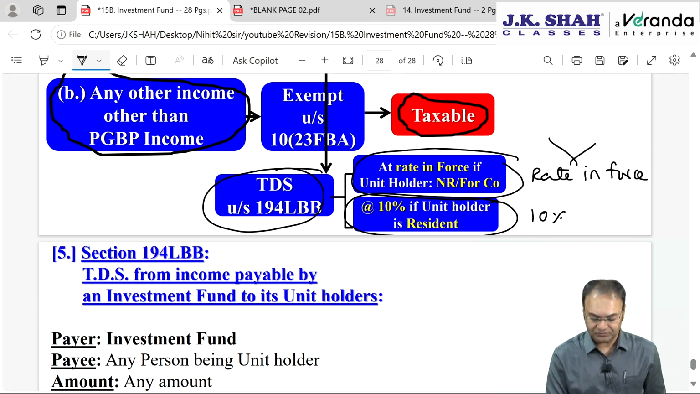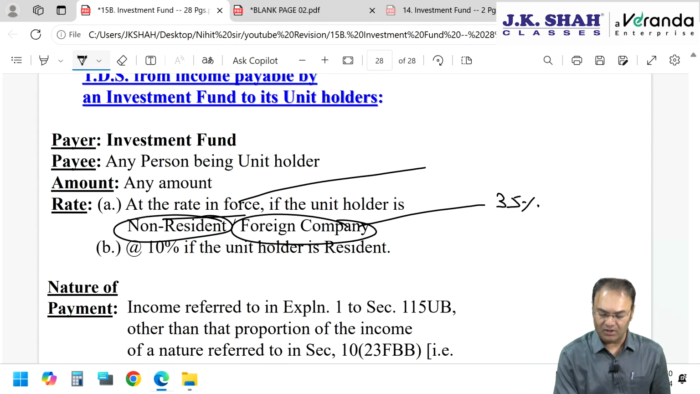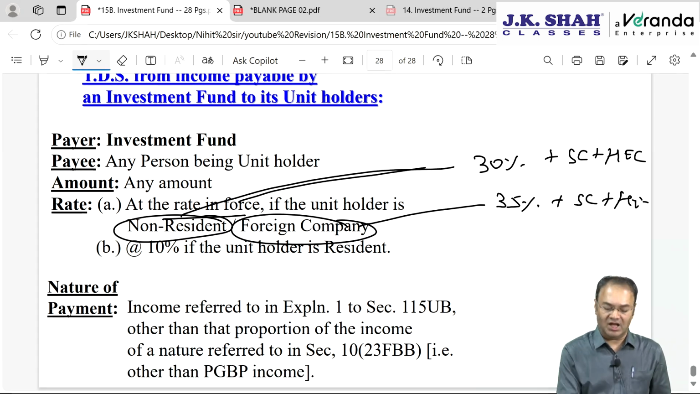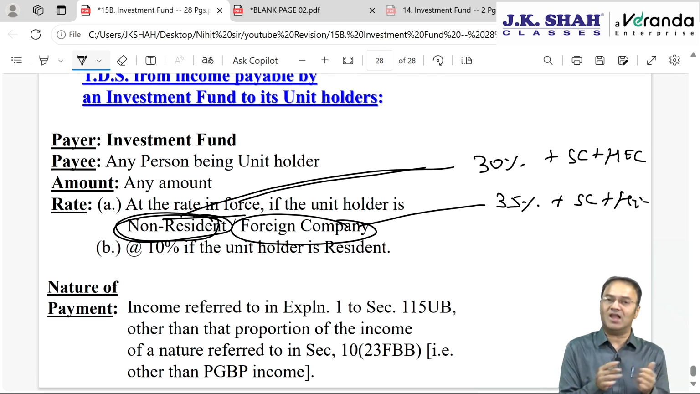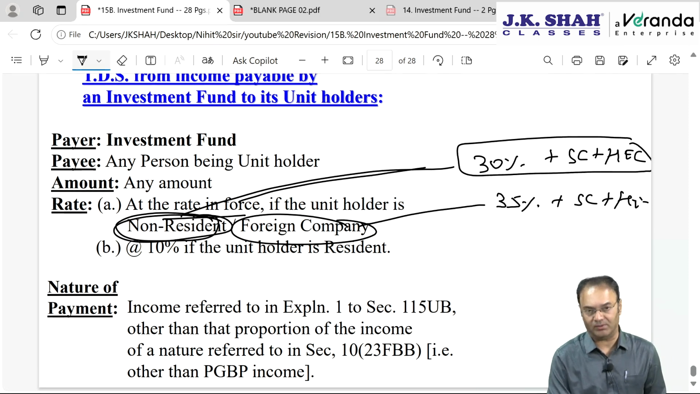The rate in force will be, if it is a non-resident foreign company, then 35% plus surcharge plus health and education cess, and if it is any other non-resident, then 30% plus surcharge plus health and education cess. At what rate will the person be taxed? The unit holder will be taxed, if he is a non-resident, as per slab rate under the old tax regime, new tax regime, versus DTAA rate, whatever is beneficial to him. But TDS will always be at the standard rate of 30%.